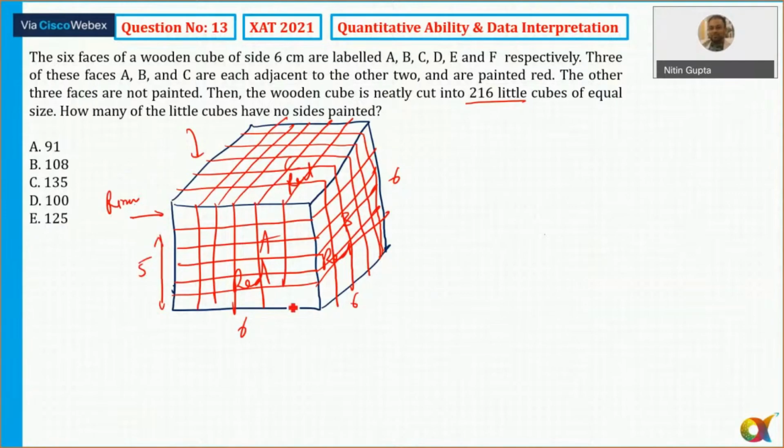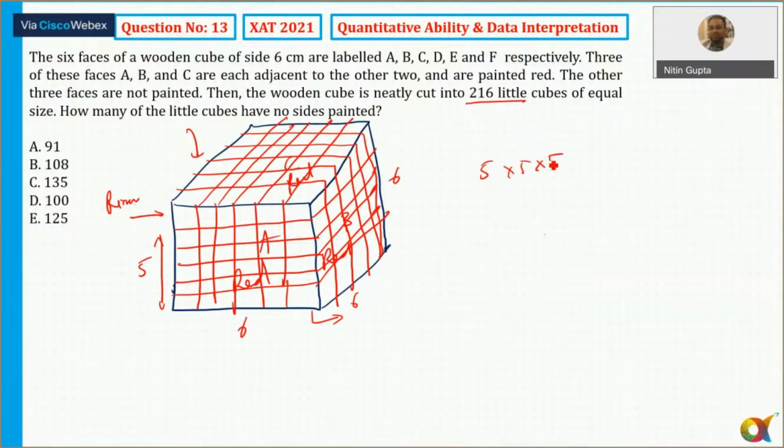Similarly, remove one layer from the side. ये जो side से एक layer है, ये भी हटा दो, और एक front वाला जो layer है वो भी हटा दो. So अगर मैं ऊपर से एक layer हटा देता हूं तो height 1 सेंटीमीटर reduce हो जाएगी, 5 हो जाएगी. और जो right hand side से एक layer हटाऊंगा तो width भी कम हो जाएगा, और front से एक layer हटा दूंगा तो length भी कम हो जाएगी. So after removing these 3 layers, what is the dimension of the cube? Can you see the dimension of the cube is 5 into 5 into 5 का एक cube बचेगा आप यहाँ पे.